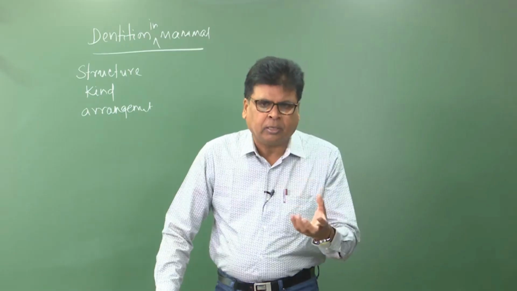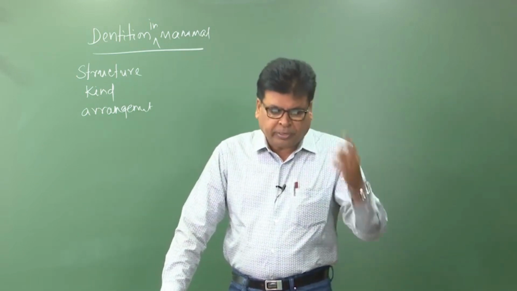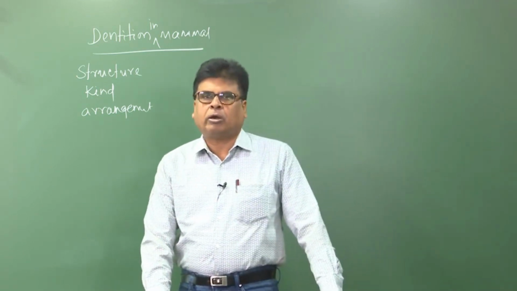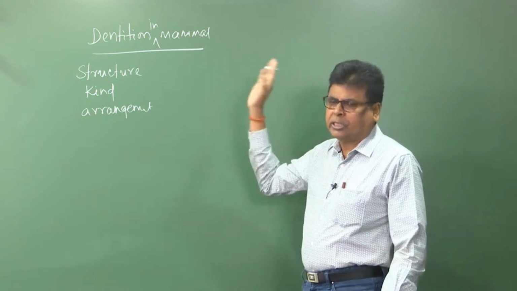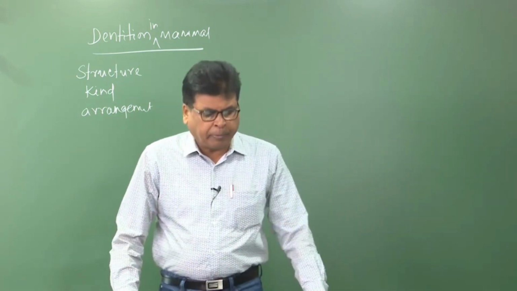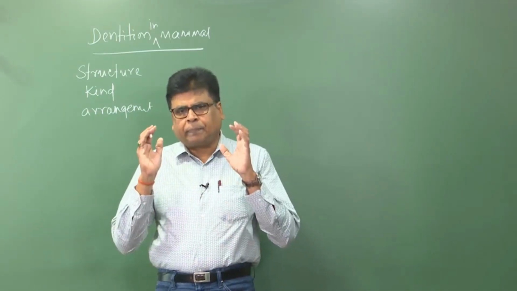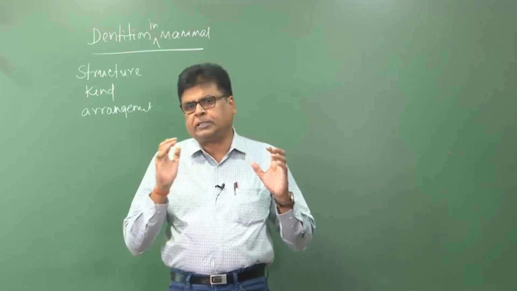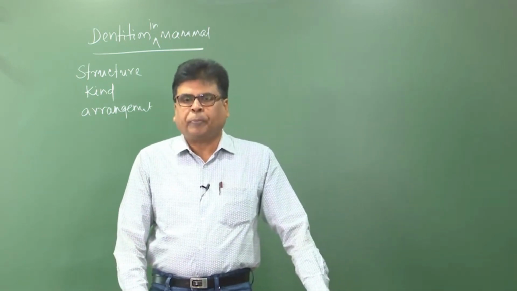What do you mean by dentition? The only definition is that the structure, the kind, the number and arrangement of teeth are collectively called dentition, and this is very important in the case of mammals. Although teeth are found among fishes, amphibians and reptiles, they are highly specialized in mammals. We know teeth are present in vertebrates, but the teeth present in mammals are very much specialized, so this is a topic of discussion.